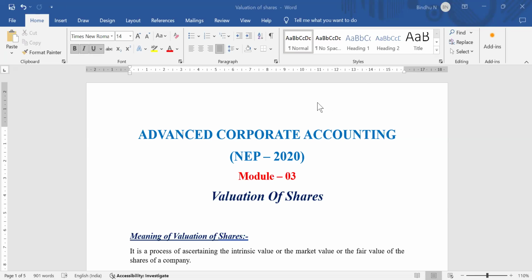Hello everyone. In this session, we are going to learn the concept of valuation of shares. It is an important concept for your examination purpose. Learning valuation of shares is very important from the examination point of view. From this chapter, there are going to be two questions for Section B and Section C. Before moving to the actual concept, shall we discuss what we mean by valuation of shares?